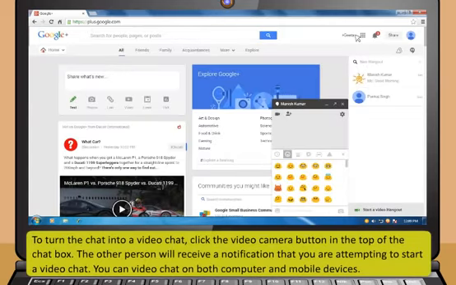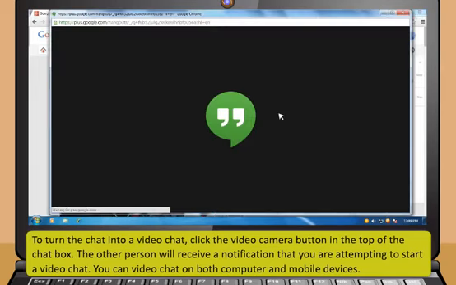To turn the chat into a video chat, click the video camera button at the top of the chat box.